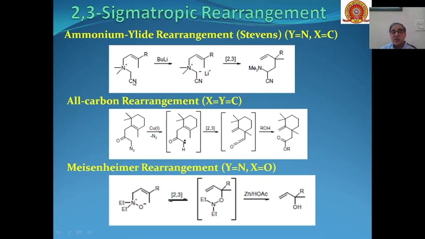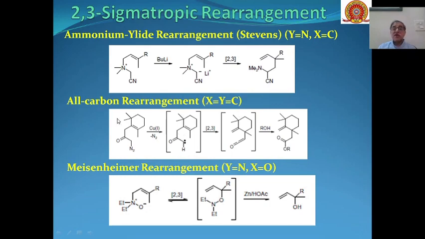But because this carbon is attached to an electron withdrawing group, removal of hydrogen from here will be a better possibility than from other carbons, and that is why butyl lithium will react at this, and we will get this type of ylide formed, and this ylide will undergo 2,3 sigmatropic rearrangement to give us these types of tertiary amines containing alkenes as the product.